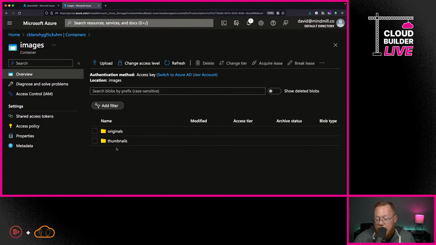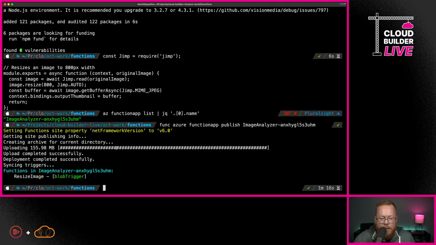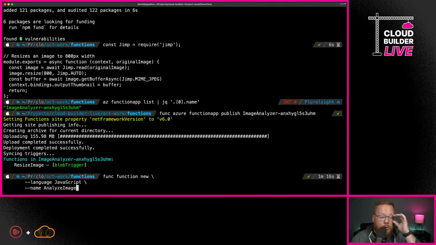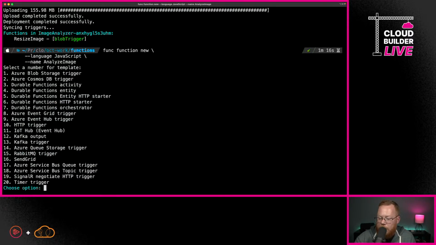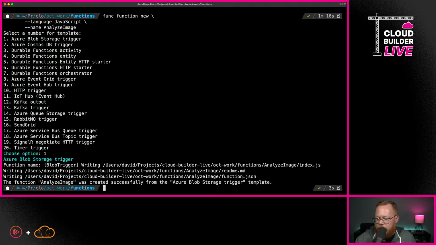To do this, we're going to go back over to the terminal. The next step is that we need to create yet another function. Just like we did before, we're going to say that we want to create a new function and we want to name it Analyze Image. So I'm going to go ahead and hit this just like before. We'll select a value, but we're going to overwrite this ourselves.